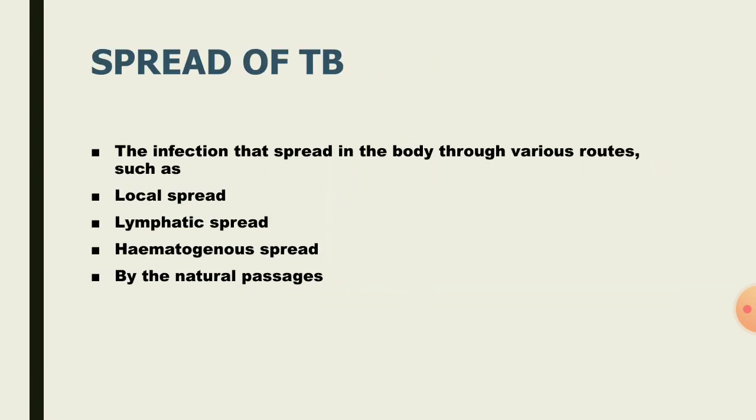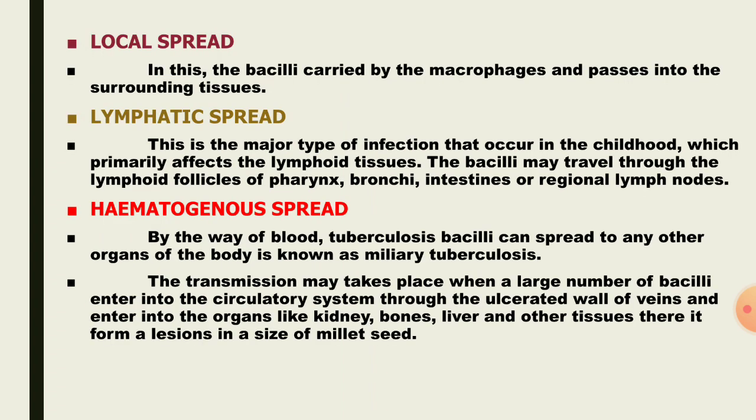Next one, spread of TB. The spread of TB inside the body is classified into four types: local spread, lymphatic spread, hematogenous spread, and spread by natural passages. Local spread is when the infected macrophages pass into the lungs and affect the lining of the lungs and the surrounding tissue.